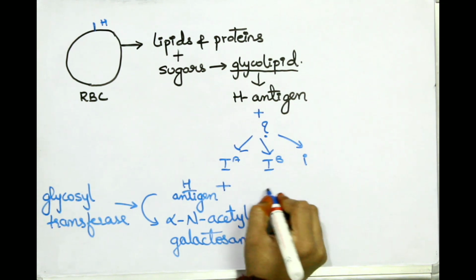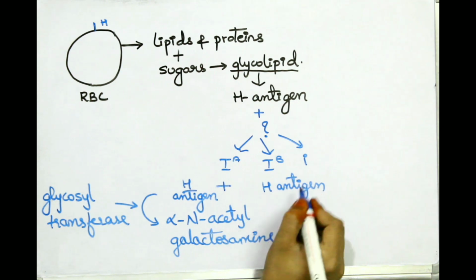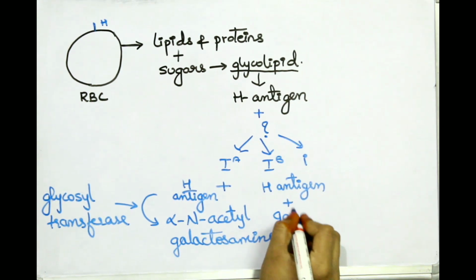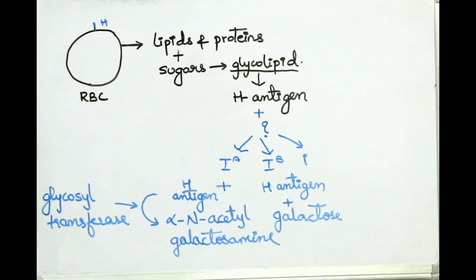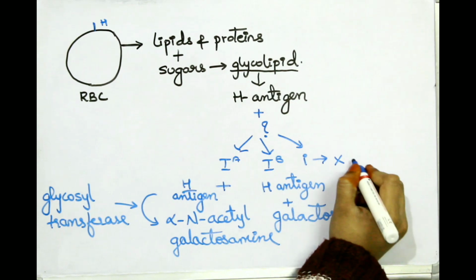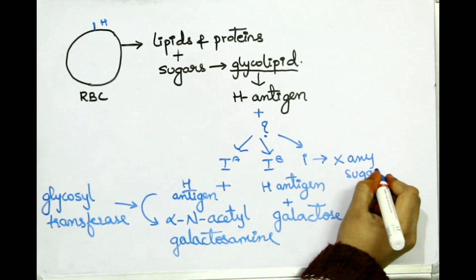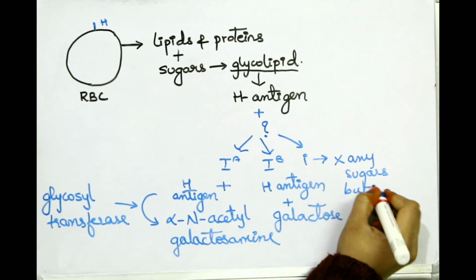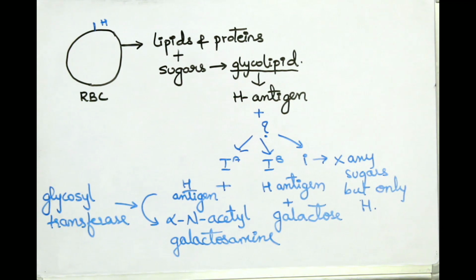Coming to the B antigen, it is also a combination of the H antigen and one more sugar molecule, that is galactose. Again, the same enzyme, slightly different, is helping here. Coming to i, it synthesizes O, meaning it doesn't have the A and B antigens. So what is present? Only the H antigen. So the structure I will give you in this video only, don't worry.